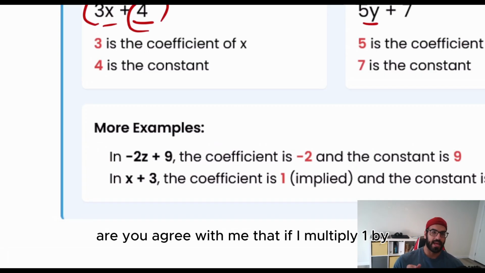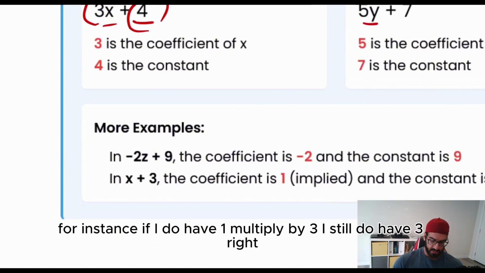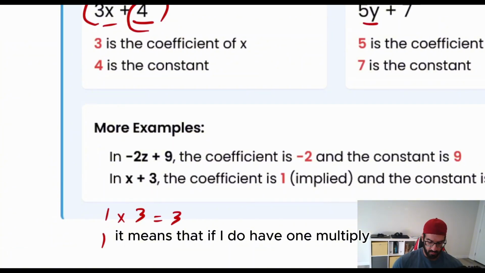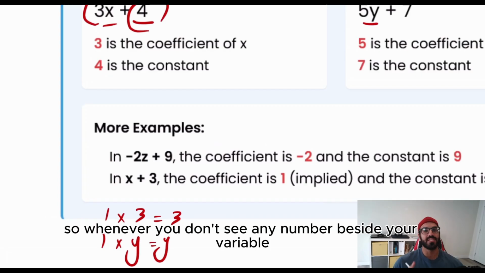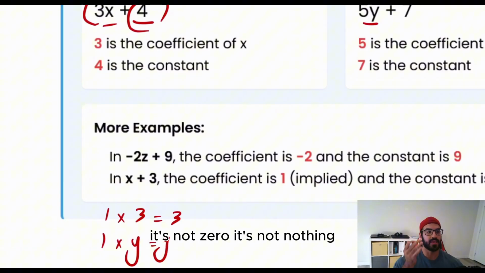Do you agree with me that if I multiply 1 by each number, it's going to be the number itself? For instance, if I do have 1 multiplied by 3, I still do have 3, right? This fact is also going to be true about 1 and a variable. It means that if I do have 1 multiplied, for example, by y, it is still going to be y. So whenever you don't see any number beside your variable, for sure you know that number is just 1. It's not 0, it's not nothing, it's 1.